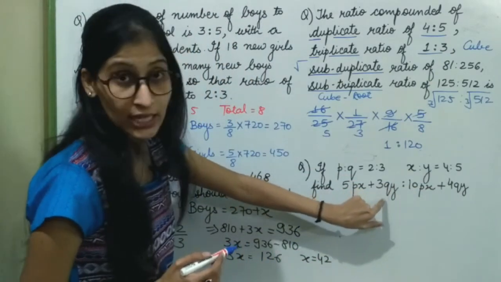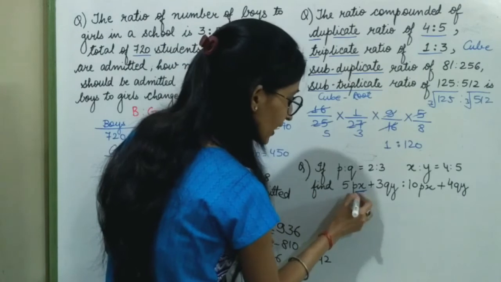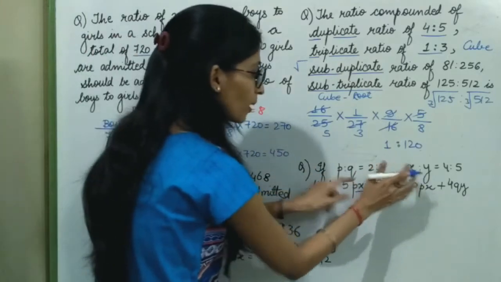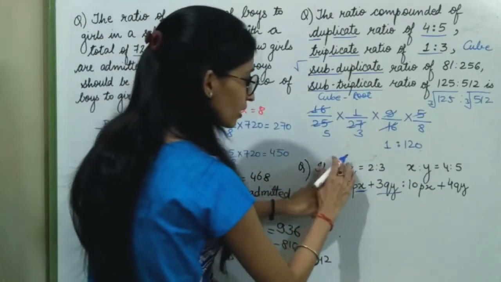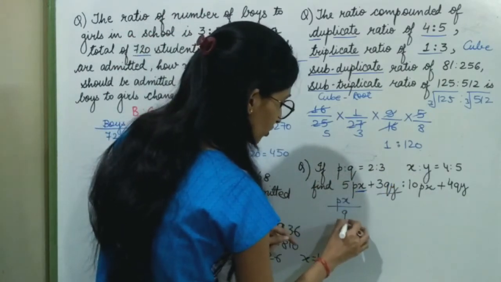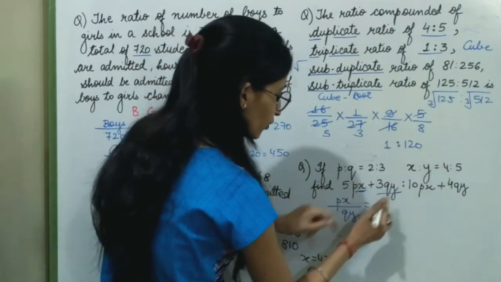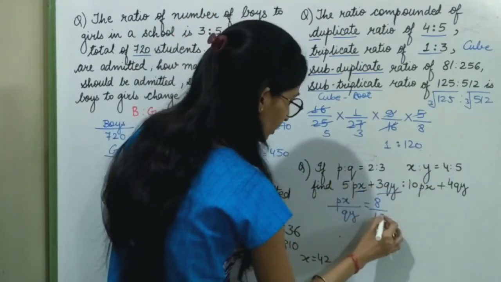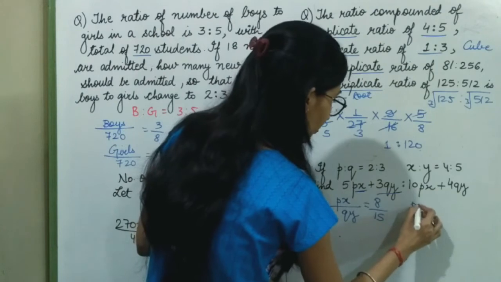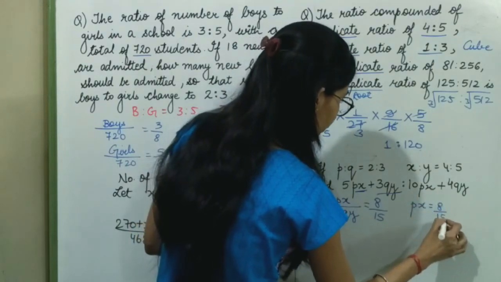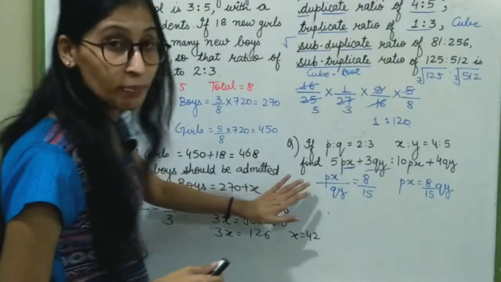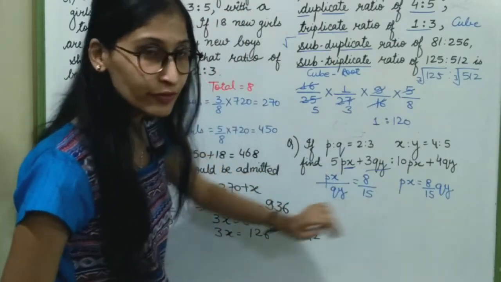In the question, the terms are Px and Qy. So first, I am going to find the compounded ratio. The compounded ratio will become P into X, Px, Q into Y, Qy, equals 2 into 4, 8, 3 into 5, 15. So from here, can I write Px is equal to 8 upon 15 Qy? So in the place of Px, I can write 8 upon 15 Qy.